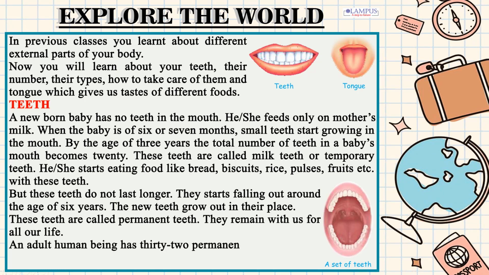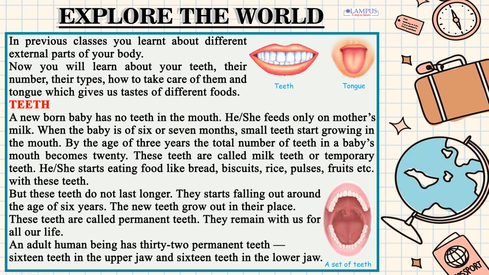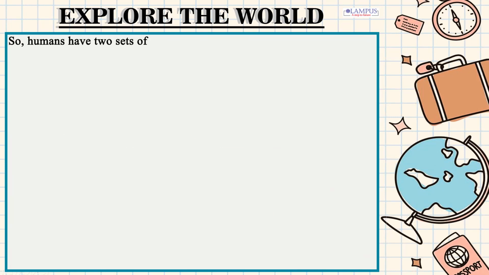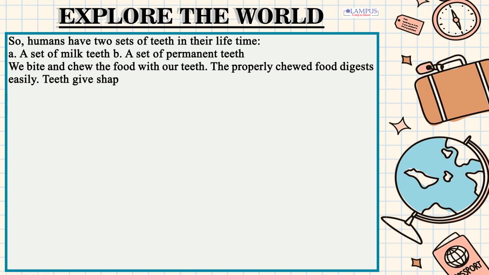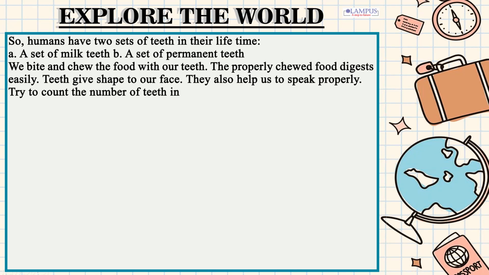An adult human being has 32 permanent teeth, 16 teeth in the upper jaw and 16 teeth in the lower jaw. So, humans have 2 sets of teeth in their lifetime, a set of milk teeth and a set of permanent teeth. We bite and chew the food with our teeth. Properly chewed food digests easily. Teeth give shape to our face. They also help us to speak properly. Try to count the number of teeth in your mouth and write their number.